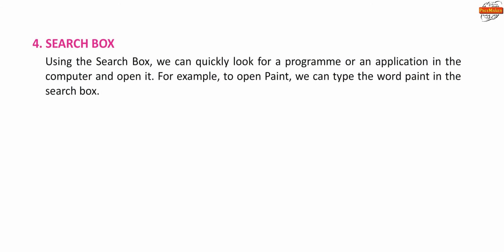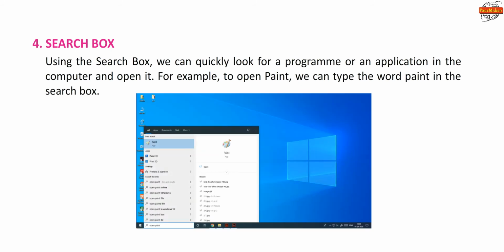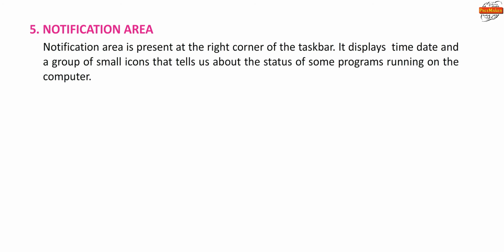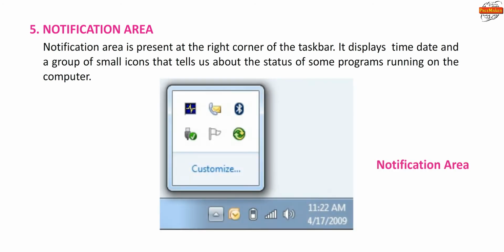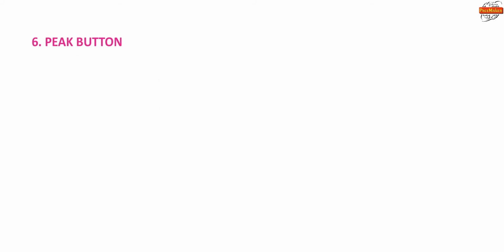Search box. Using the search box, we can quickly look for a program or an application in the computer and open it. For example, to open Paint, we can type the word Paint in the search box. Notification area. Notification area is present at the right corner of the taskbar that displays time, date and a group of small icons telling us about the status of some programs running on the computer. Peek button.